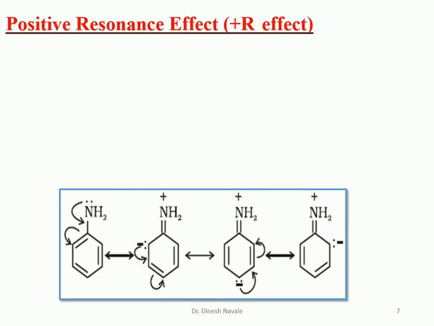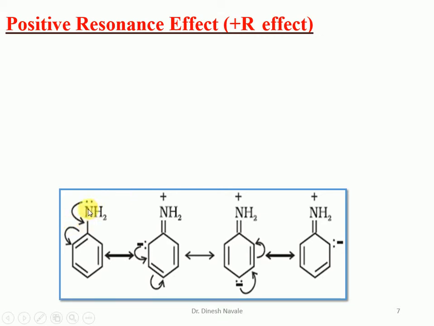So plus R effect, which is also called what? Positive resonance effect. So we have seen in the previous slide, all those groups which are going to donate electrons belong to the plus R effect. Now we have one example, aniline, where the NH2 group is attached to the benzene ring. The NH2 group contains a non-bonded electron pair, and this electron pair is in resonance with the ring, that means the NH2 is going to donate its electron to the ring. So we can easily observe that the electrons have been donated by NH2 to the ring, so that's why it belongs to the plus R effect.